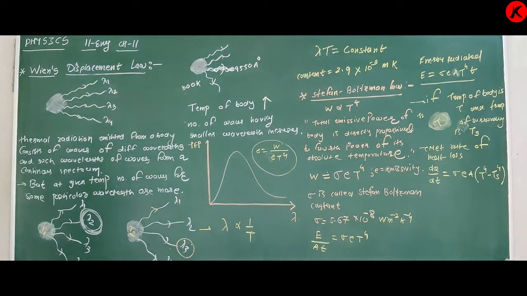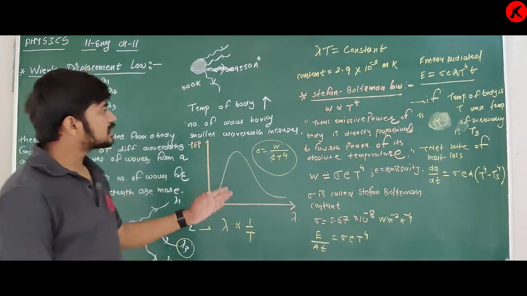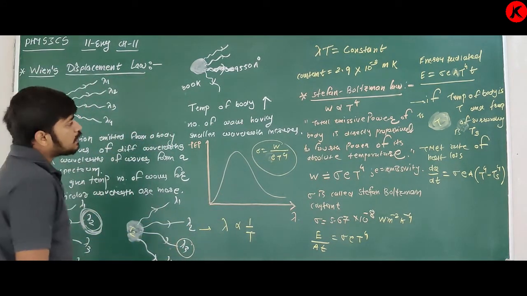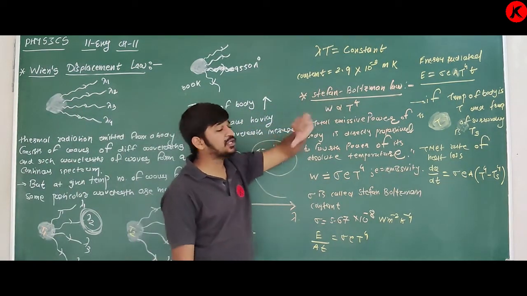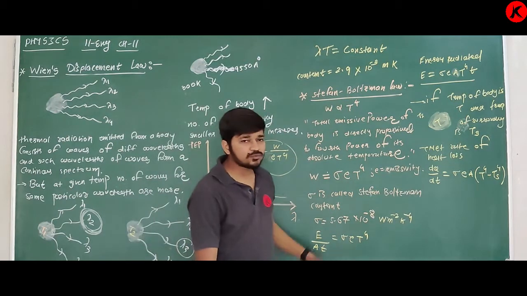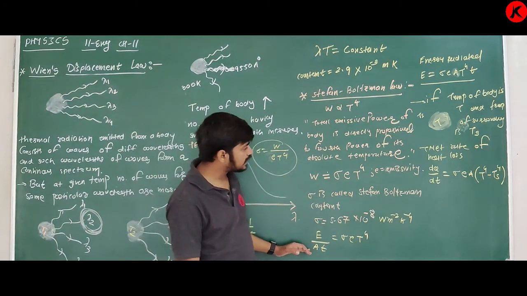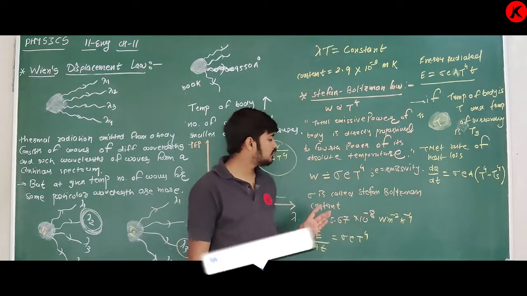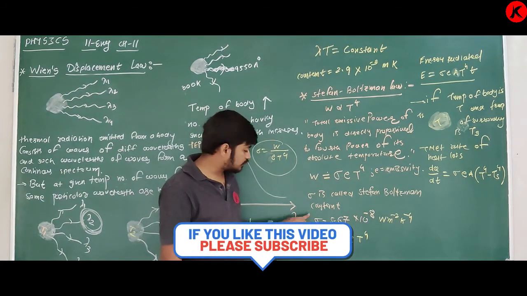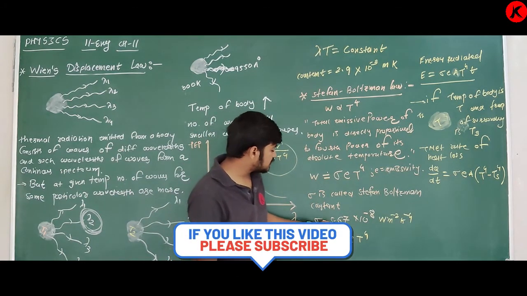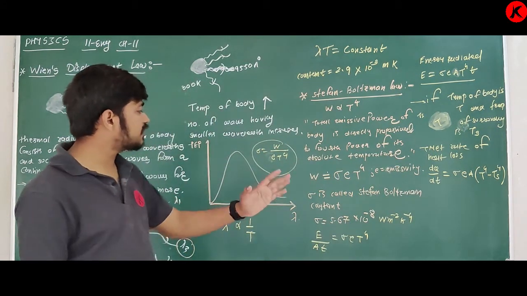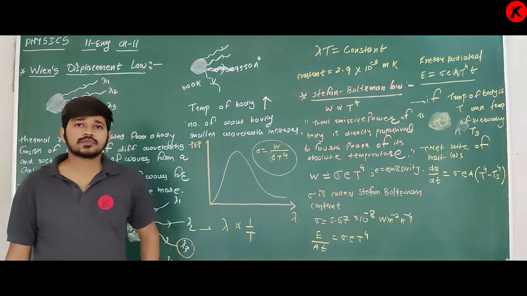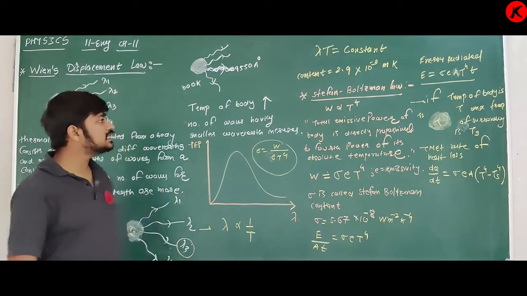So yes, in this lecture we have discussed two laws: the displacement law and the Stefan Boltzmann law. You have to remember these equations. Lambda m T is equal to a constant, and that constant is 2.9 into 10 raised to minus 3. Then the Stefan Boltzmann law equations. Also remember the value of the Stefan Boltzmann constant, 5.67 into 10 raised to minus 8 watt meter raised to minus 2 Kelvin raised to minus 4.